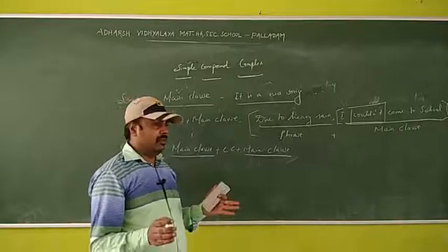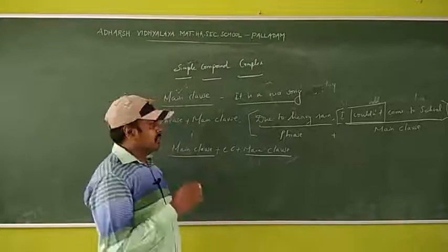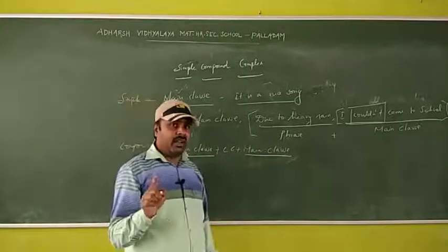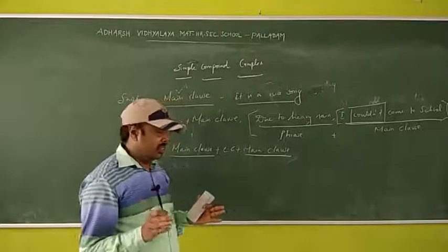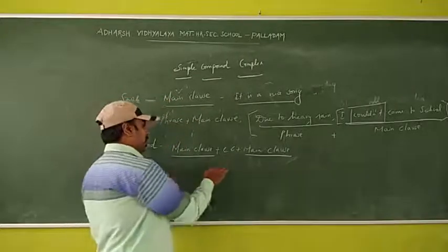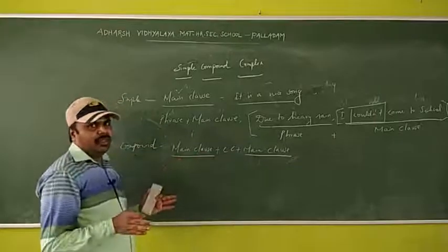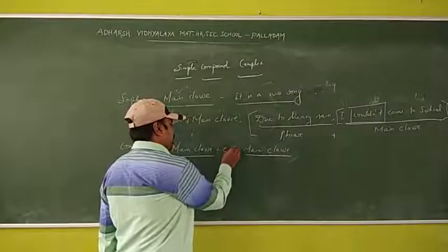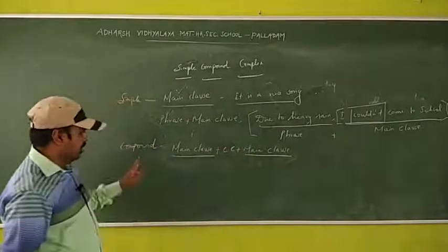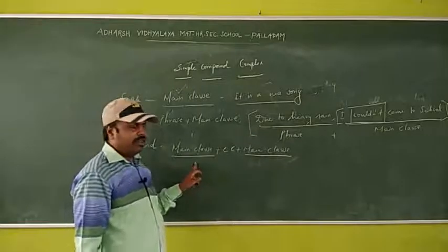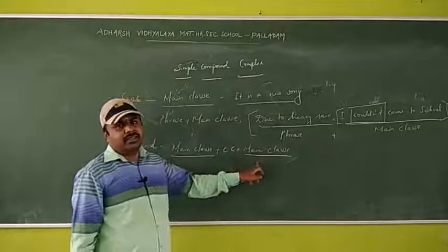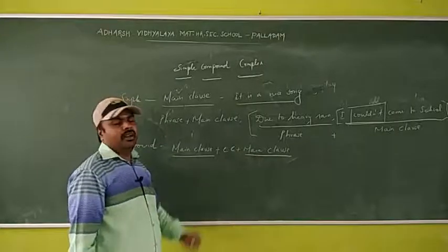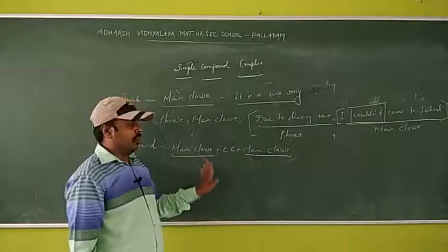There are two conjunctions: subordinating conjunction and coordinating conjunction. Coordinating conjunction we have to use between two clauses only. Compulsorily you have two main clauses and one coordinating conjunction in a compound sentence.